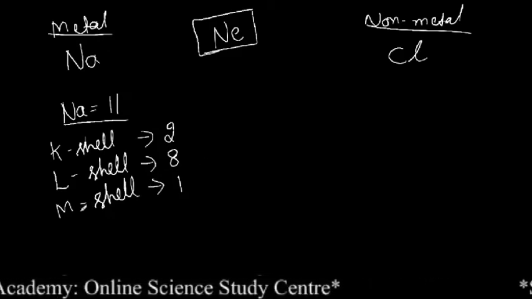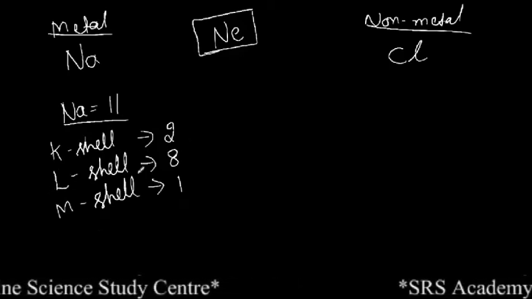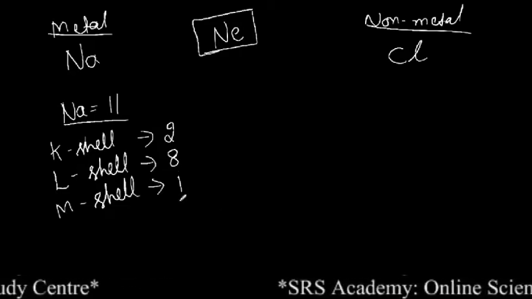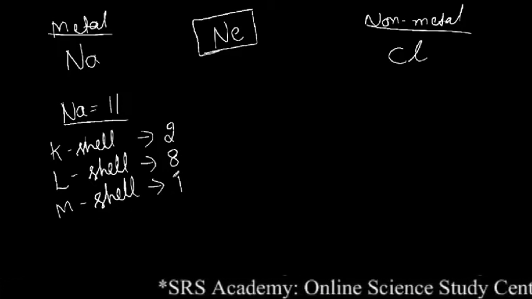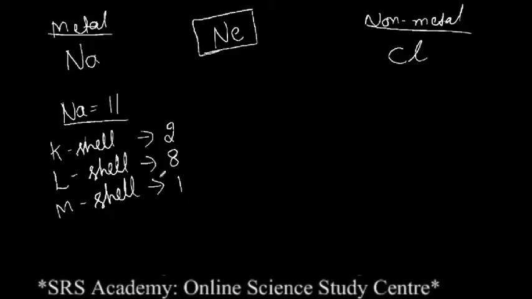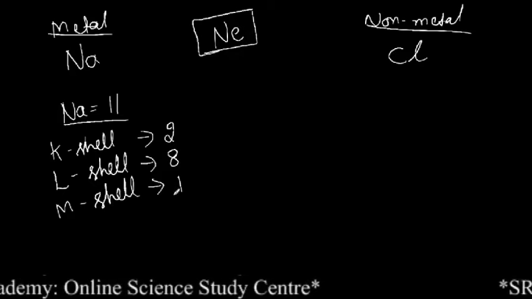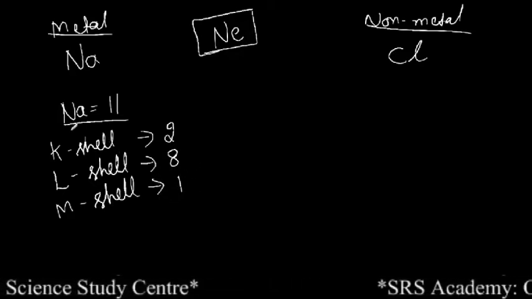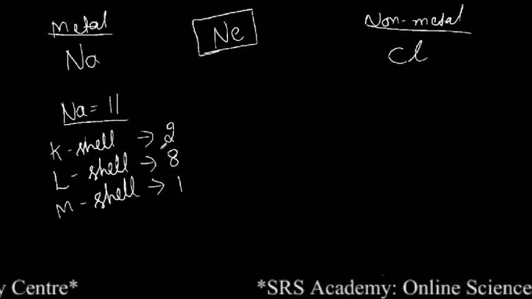I think you know the capacity of the shells. K shell capacity is 2, L shell capacity is 8, M shell capacity is 18. So to become stable, this M shell should be filled with either 8 electrons or 18 electrons. But how many electrons are here? Only 1. So due to the presence of an incompletely filled shell, the sodium is unstable. It is not stable. Then how will it become stable?